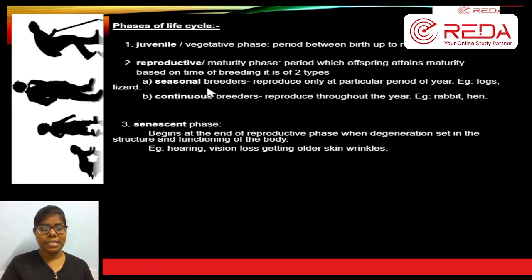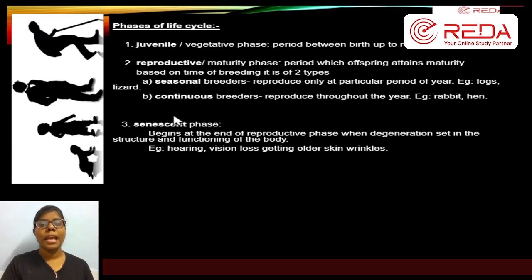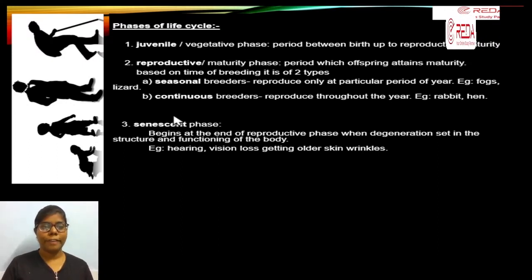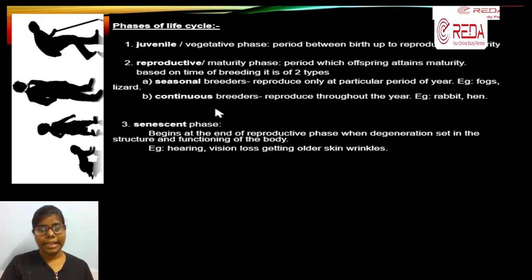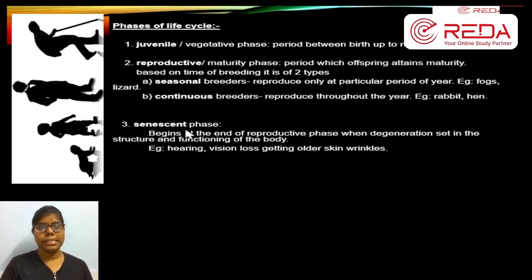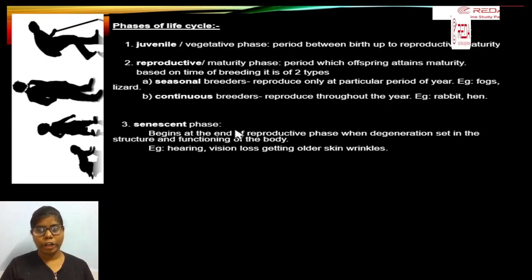Seasonal breeder na season மட்டும் தான் breed பண்ணும். Continuous breeder na continuous a year full it can breed. So that is a reproductive phase, and in that we have seasonal and continuous. And the last stage of phase is senescent phase. Senescent phase is end of reproductive phase.